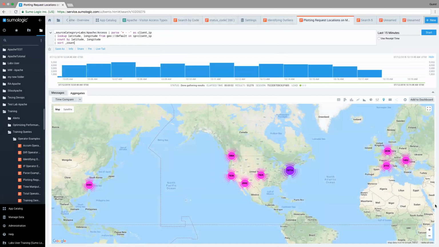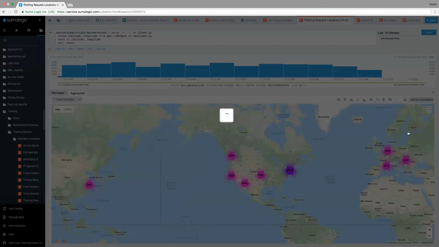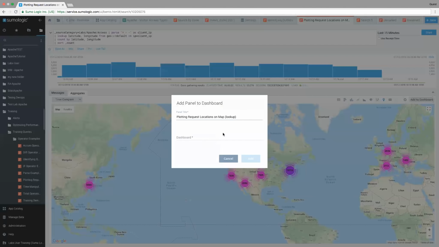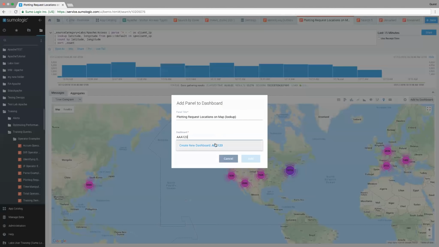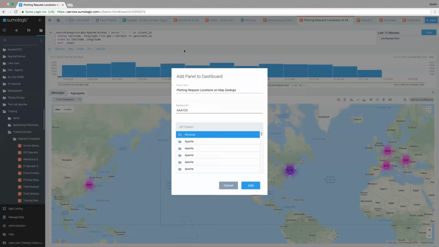I'm proud of the work I did, and I want to share it with whomever, upper management or a peer or a customer. To do so, it's going to be pretty easy to start off. You're going to click Add to Dashboard. When you do so, you're going to define the dashboard, or you can use an existing one. In this case, I'm going to create a new dashboard just for illustrative purposes. I'm going to call this dashboard, not going to give it a great name, AA123, and create a new dashboard. Then I decide where I want to save this dashboard in my personal folder structure. In this case, I'm just going to save it to the root.